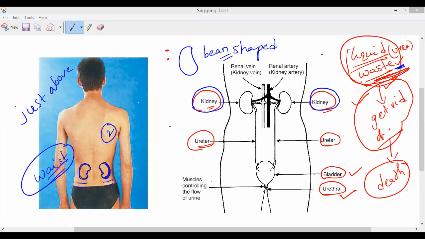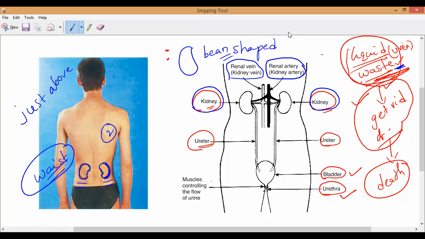You can see one artery and one vein. Yes or no? What is the vein called as? Renal vein, or else we can call it kidney vein, and renal artery, also we can call it kidney artery.